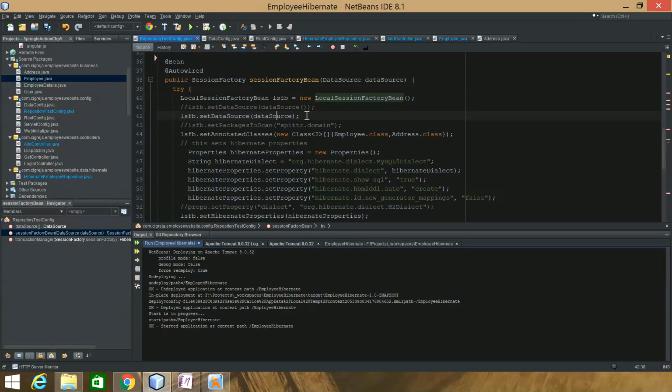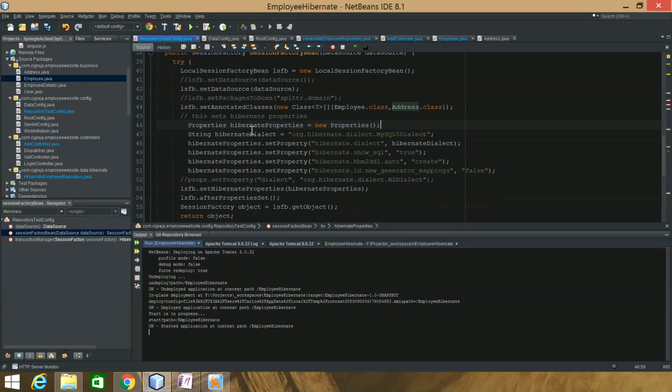You can set your data source there. I use the annotated classes. You can scan packages, but I wanted to specify just these two classes. I didn't want it to build all my entities, so I just wanted to use these two. And Hibernate properties just create the properties for Hibernate.